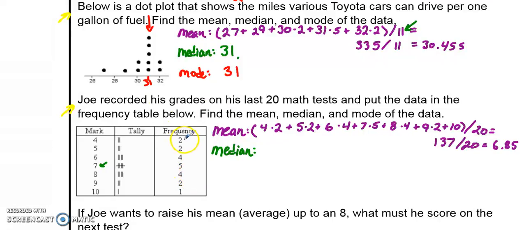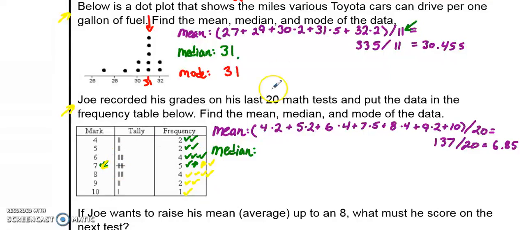So starting from the bottom, his worst test is there, and that's the second worst. 3, 4, 5, 6, 7, 8, because there's 4 tests there. 9, and his 10th test, let's see, was a 7. Let's count from the top down just to be sure. So his best test was a 10, that's the first, and the second and third were 9s. His 4th, 5th, 6th, 7th were 8s. So his 9th and his 10th best test was also a 7.